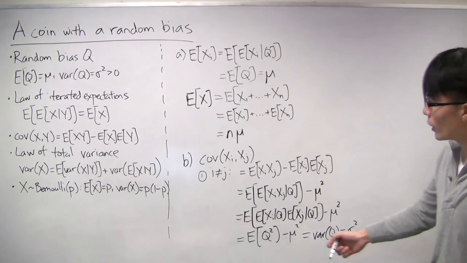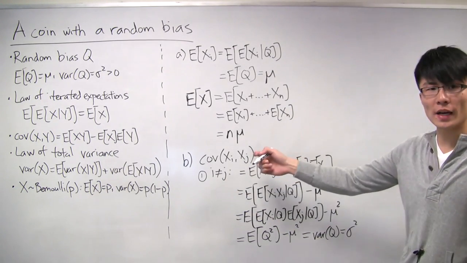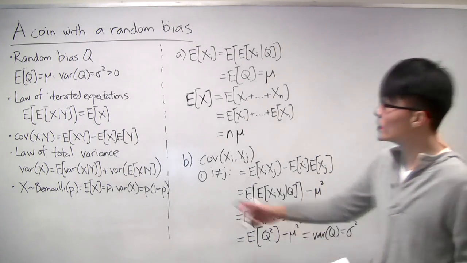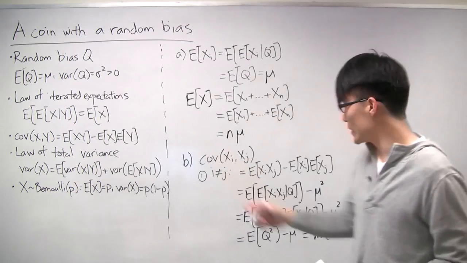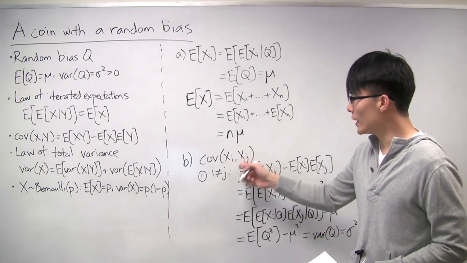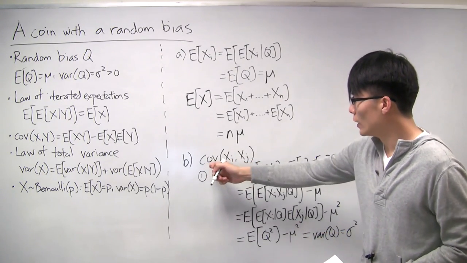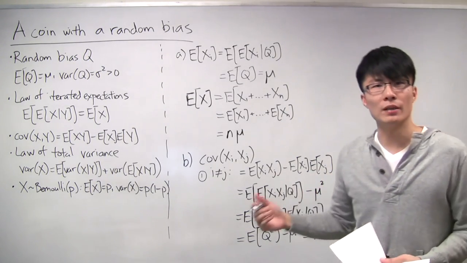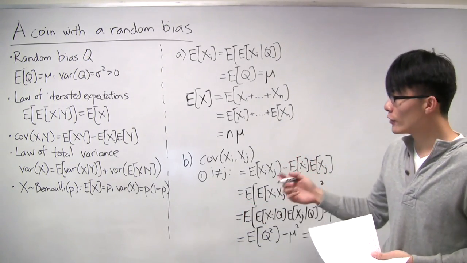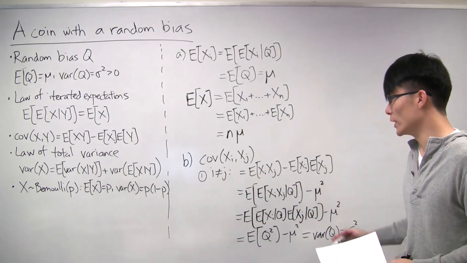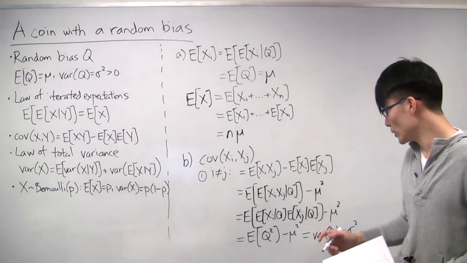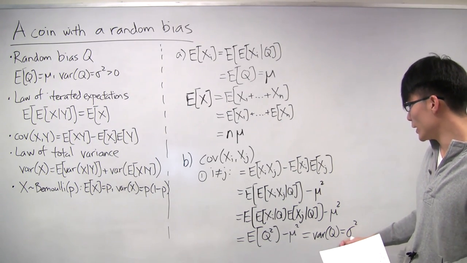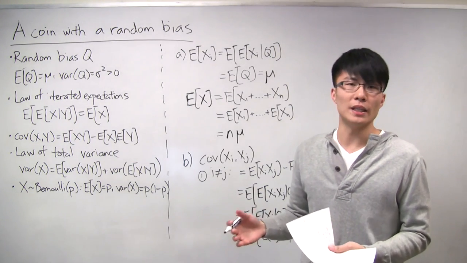All right, so what we found is that for i not equal to j, the covariance of xi and xj is exactly equal to sigma squared. And remember, we're told that sigma squared is positive. So what does that tell us? That tells us that xi and xj, for i not equal to j, these two random variables are correlated. And so because they're correlated, they can't be independent. Remember, if two random variables are independent, that means they're uncorrelated. But the converse isn't true. But if we do know that two random variables are correlated, that means that they can't be independent.